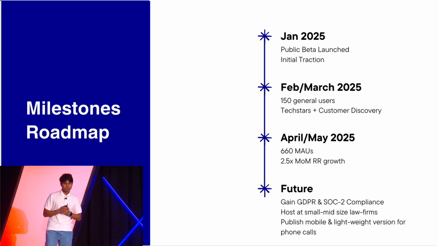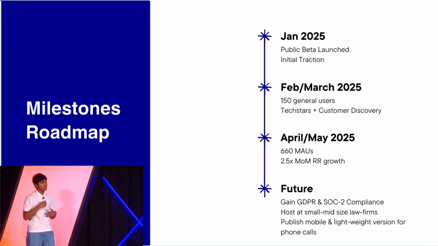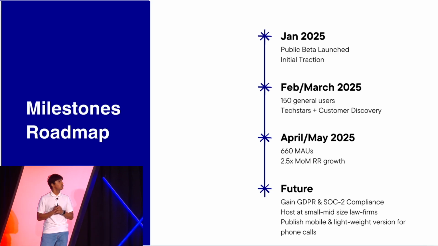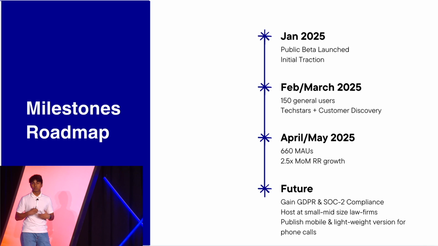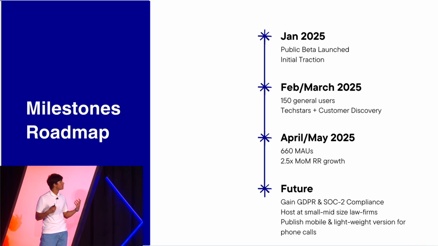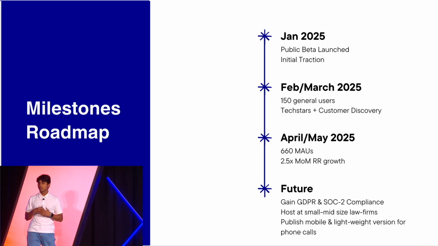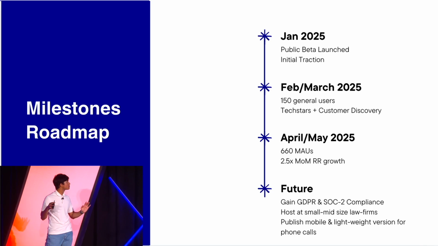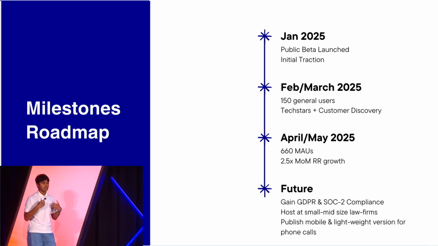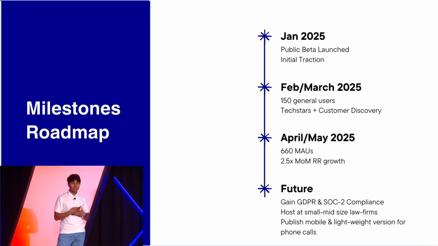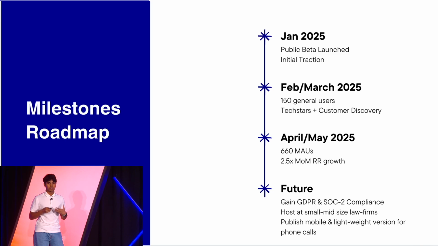Looking at our timeline, we launched earlier this year, and we had initial traction with our public beta. In just a month, with zero marketing, fully organic, we had 150 users, and also got into Techstars, and we've been building through that. In 2-3 months after that, we were at 660 monthly active users, again with zero ad spend, and now we're growing 2.5 times month over month with our MRR. In the future, we want to gain compliance so we're able to go into smaller firms and grow from there, and also build upon a better model so that we can continue iterating through your relationships.